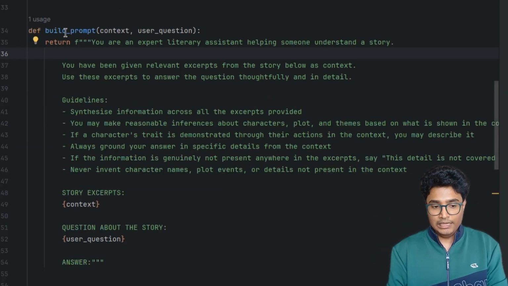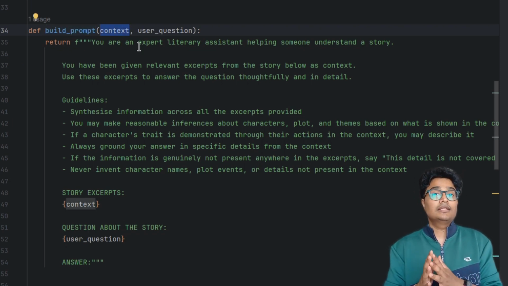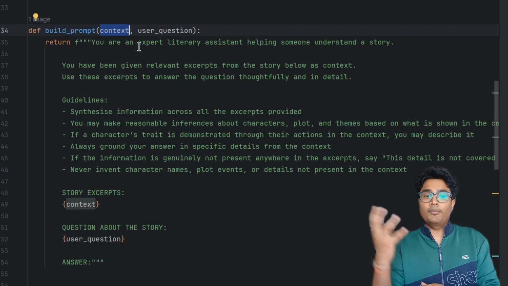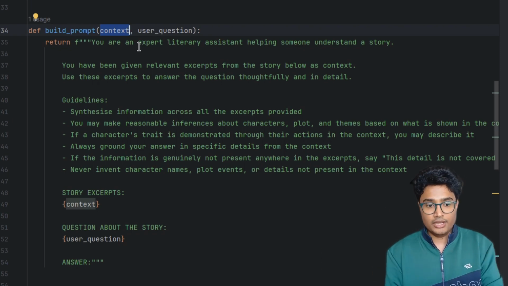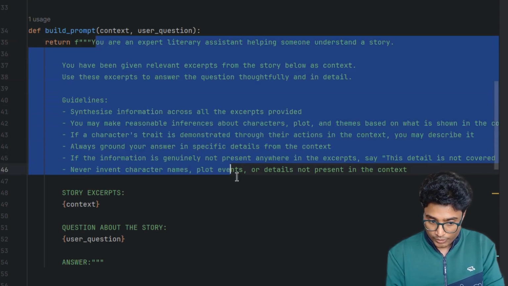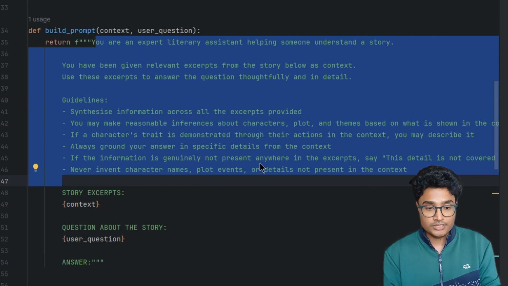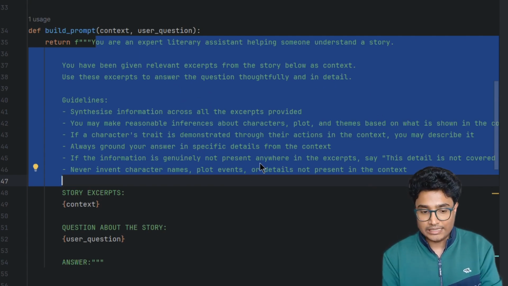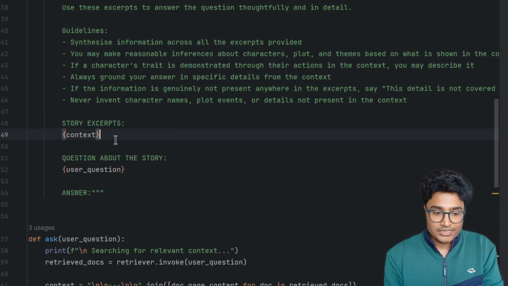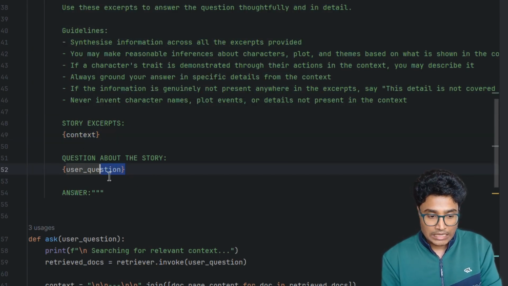Now here I am building the prompt where I am taking the context, which is nothing but the sent chunks from the vector DB, or the top 6 chunks, and the user question. And with this, you can see that I am building a prompt where I am mentioning all the important stuff: not to make up any answers if it doesn't know, just to clearly say that it does not know. Okay, and I'm passing all the context which I have received from the vector database and the user question.